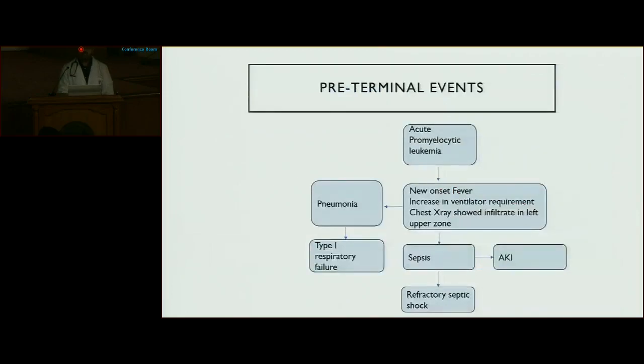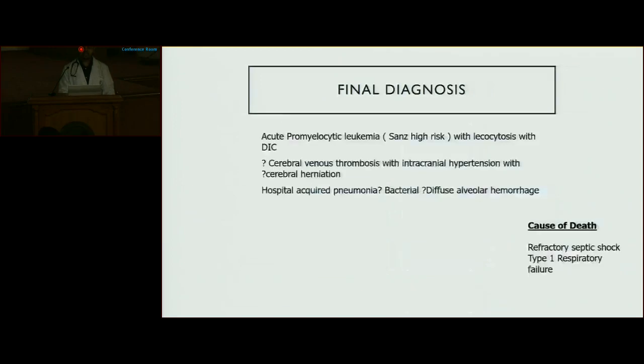Pre-terminal event, patient with acute promyelocytic leukemia. Patient started having new onset fever with increased ventilator requirement and chest X-ray showing infiltrate in left upper zone, which led to type 1 respiratory failure. Patient subsequently developed sepsis, resulting in refractory septic shock. Final diagnosis: acute promyelocytic leukemia with leukocytosis and DIC, query cerebral venous thrombosis with intracranial hypertension, query cerebral herniation, possibility of hospital-acquired pneumonia, query bacterial. Cause of death being refractory septic shock and type 1 respiratory failure.